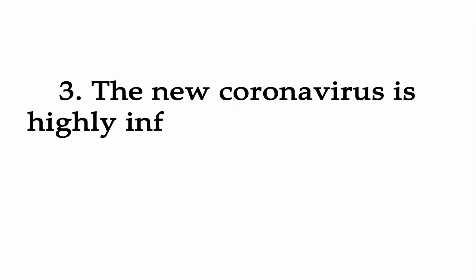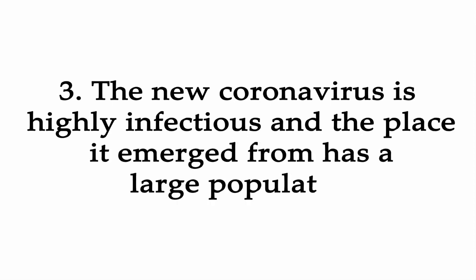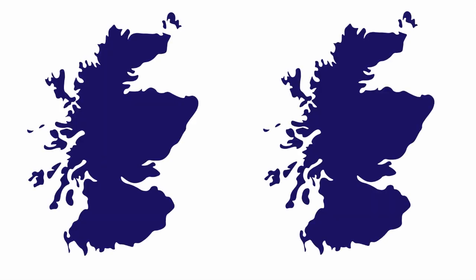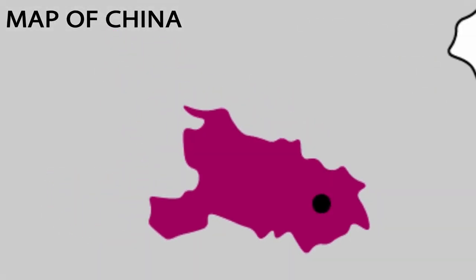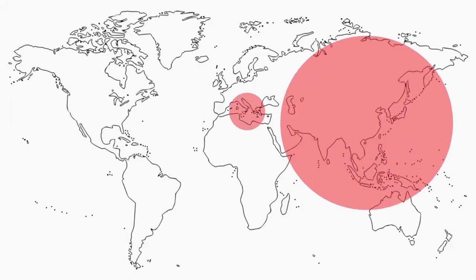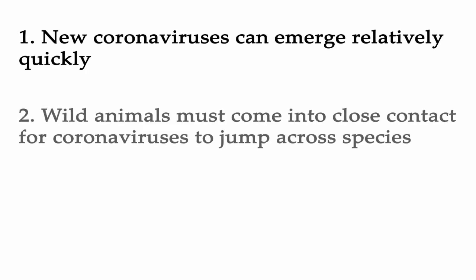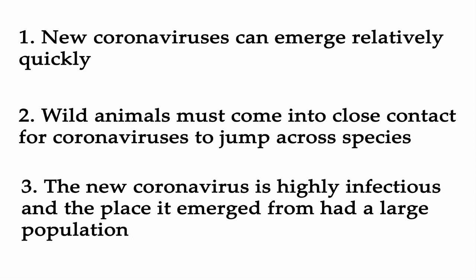Lastly, this market was in one of China's largest cities. Wuhan has a population of around 11 million people. That's more than double Scotland in just one city, and it is a hub for international business travel. This means that even by the time the virus was first detected, it was already too late to completely stop its spread.